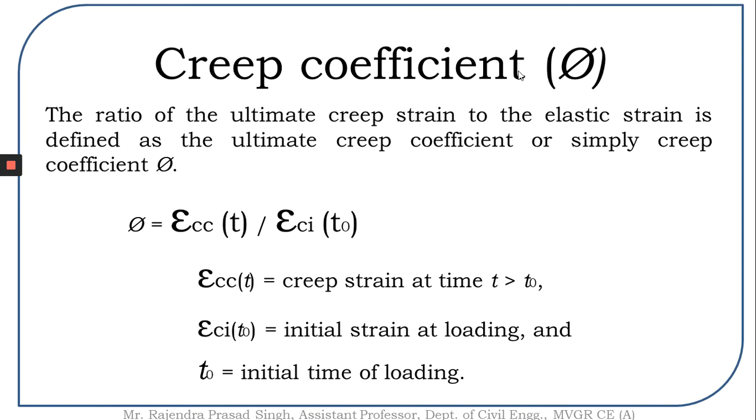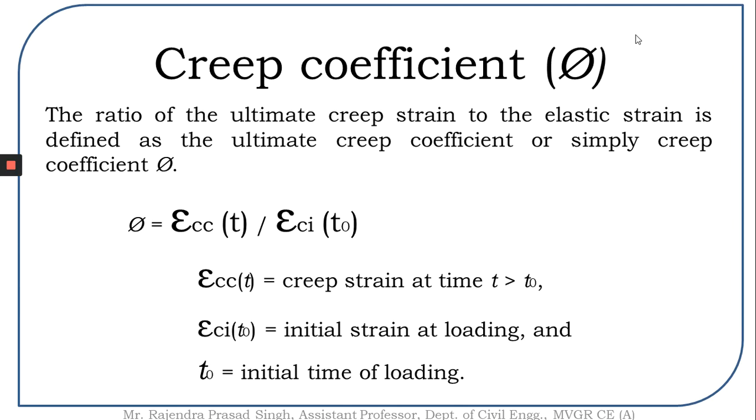Okay, the creep is generally found with the help of a creep coefficient. Now what is this creep coefficient? Let us see. The ratio of the ultimate creep strain to the elastic strain is defined as the ultimate creep coefficient. This creep coefficient phi is given as epsilon cc of t by epsilon ci of t naught.